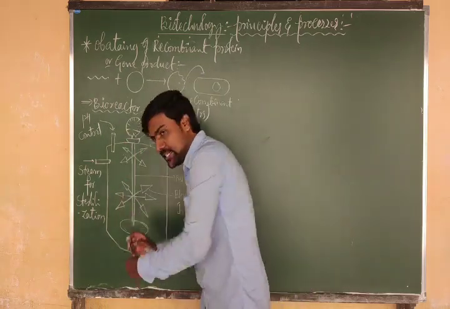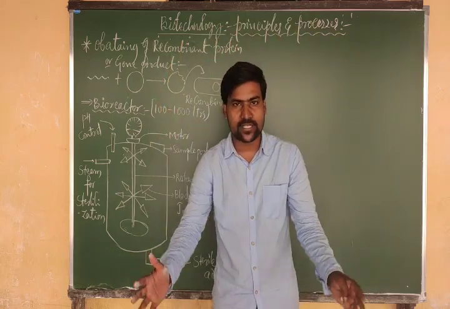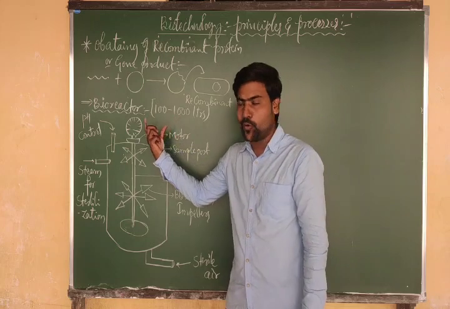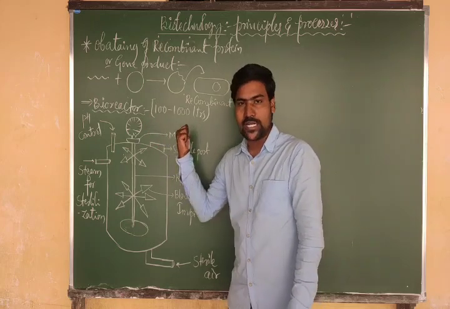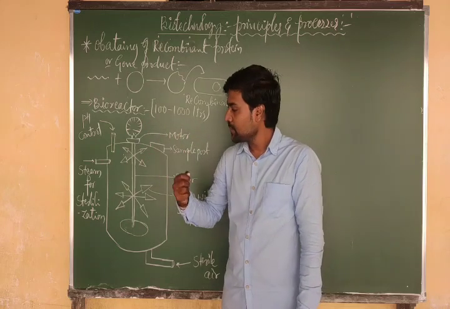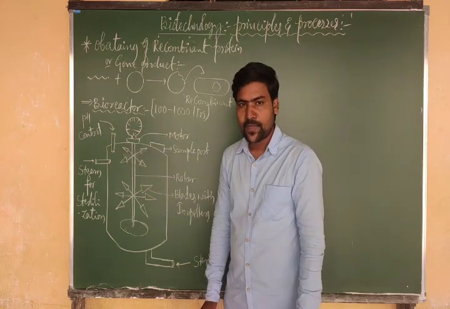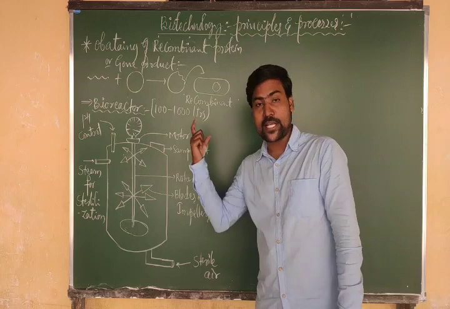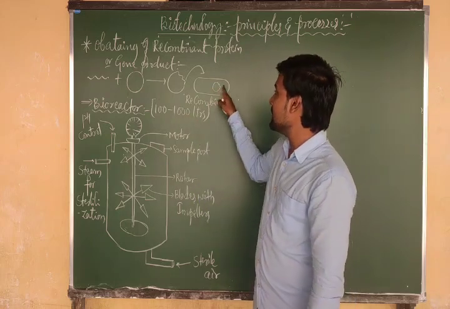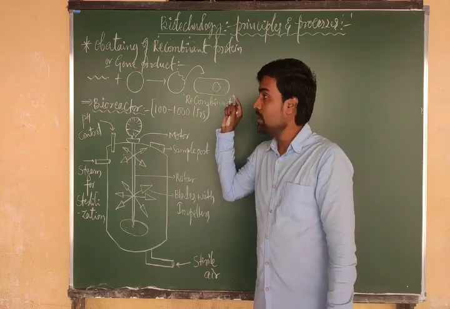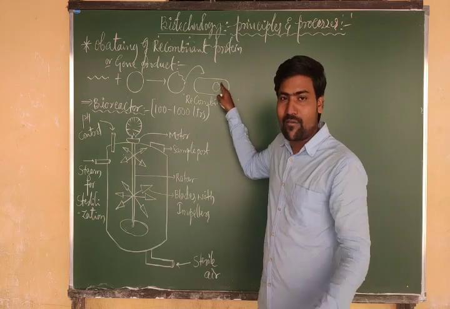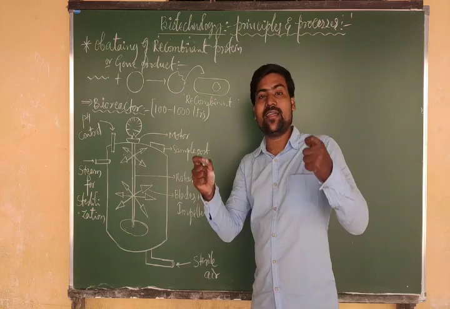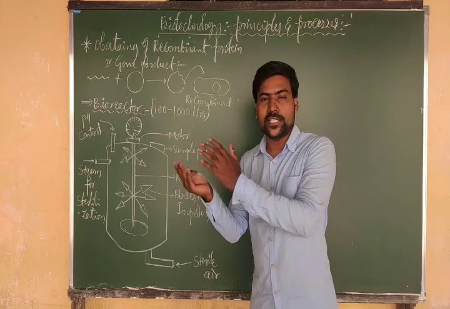It is one big vessel, right? It is one closed big vessel tank, and this tank has the capacity of holding 100 to 1000 liters. So it is one closed tank. Now, what do we need to grow here? We need to grow recombinant cells. Recombinant cells have what? rDNA. That rDNA has what? Our desired gene. Our desired gene produces what? Our desired product, for example, insulin.